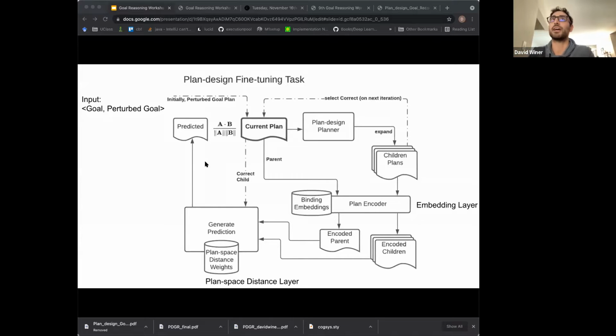And so the predicted child is compared to the actual correct child that we got from the children plans. And so then we are back propagating that contrast through both layers. So in essence, we have this 2-layer neural network, where the task is to select an edit, and the distance between the encoded plans and the parent corresponds to that next best edit action.